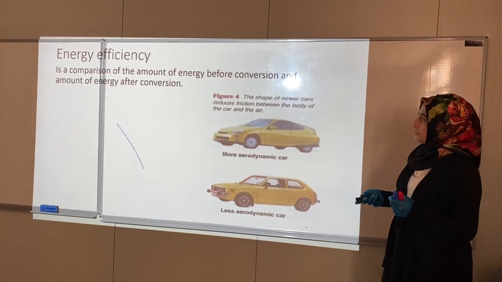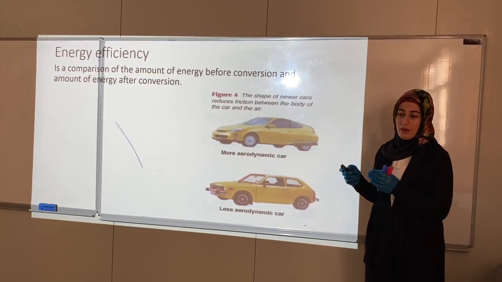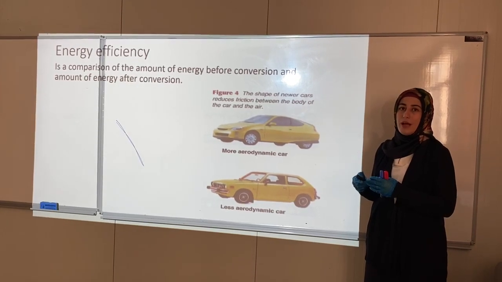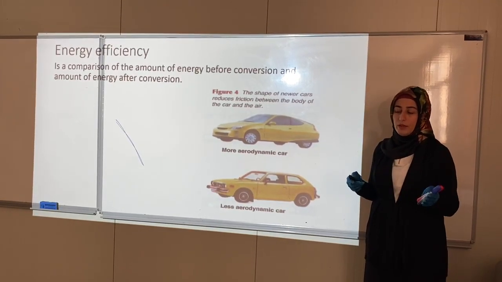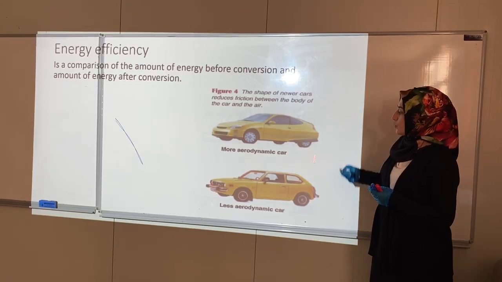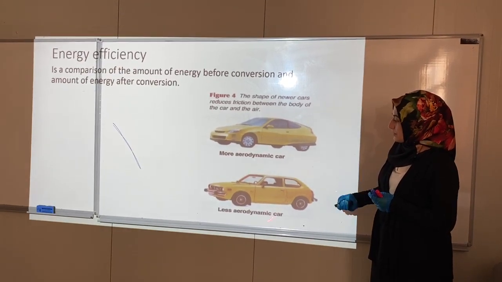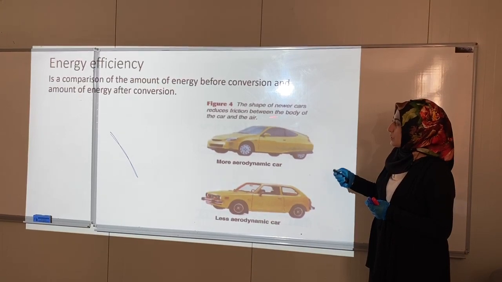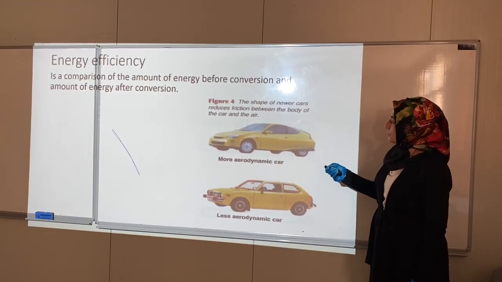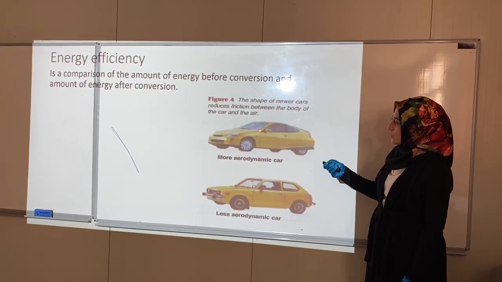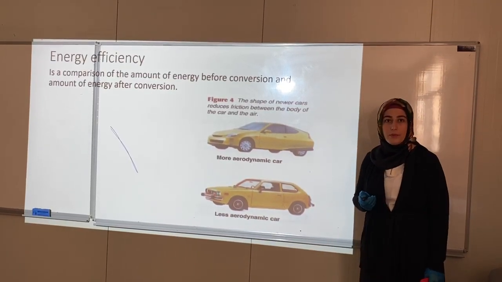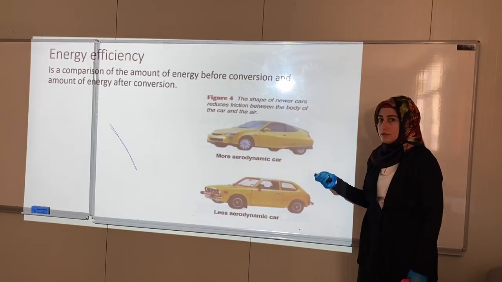For example, if you have two cars to pass the same way, one in this shape and the other in this one, this one uses less gasoline than that one. Why? Look at the shape of the car. This one is called aerodynamic because it has less friction with the air, and this one is more efficient.